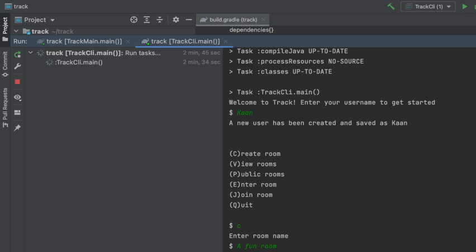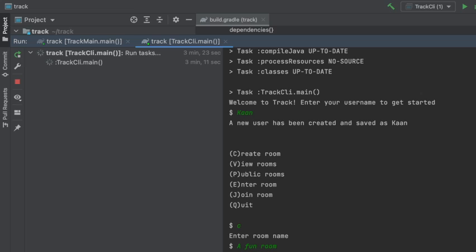Yeah, so when you first get onto Track, you have to enter a username, and if this user exists, it just tells you that it has been cached somewhere so that subsequent requests to the server will automatically have it on hand. And then after your username has been cached, you get your menu of all the commands you can use. In here you can see you can create a room that can have other people in it, and you can join a room, which is if another room already exists, you can be a part of it, or you can go inside of another room.